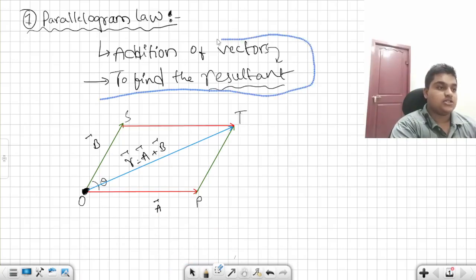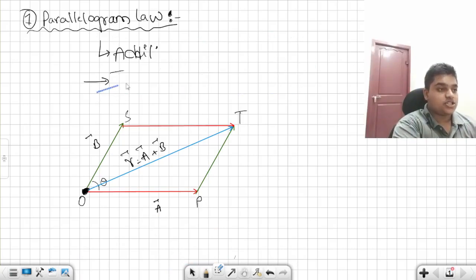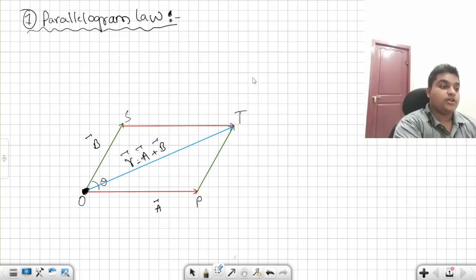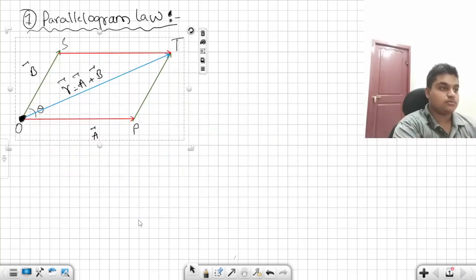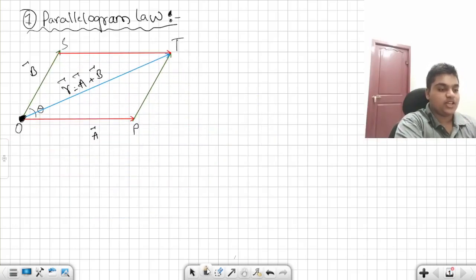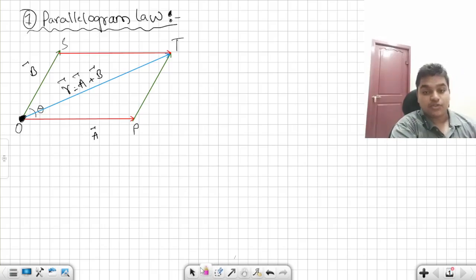That is the introduction to the parallelogram law. Now we'll be seeing how you can find this R. It is very simple. Actually, this is not required for your NEET. I can just say that R, the magnitude of R bar, is equal to root over A square plus B square plus 2AB cos theta, and leave it. But I am telling you the derivation, since you will be understanding it.